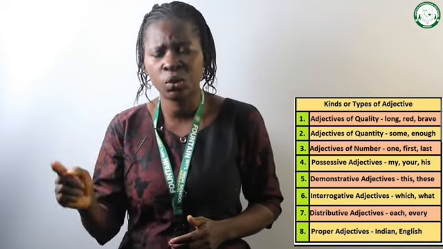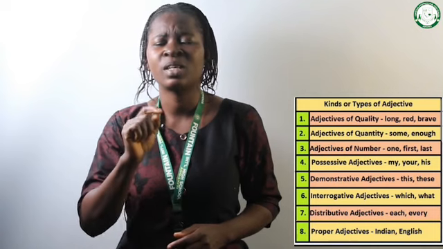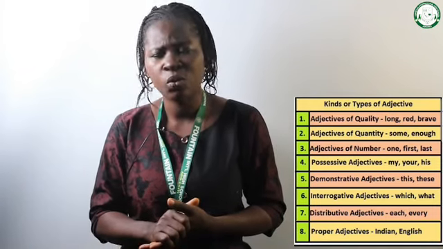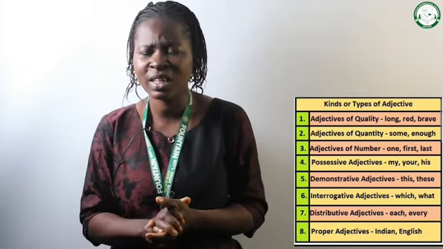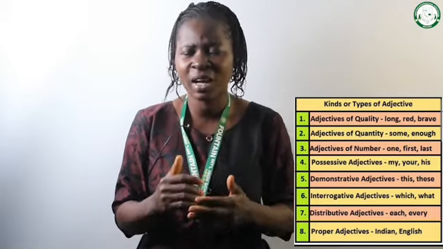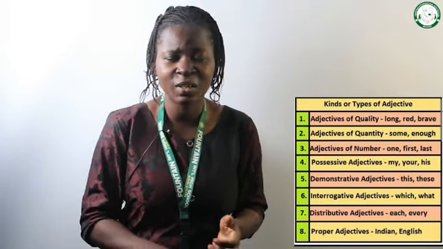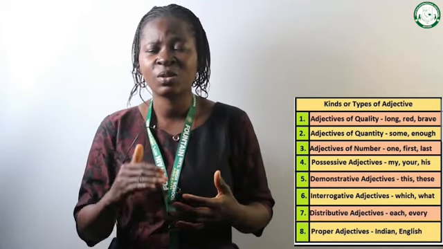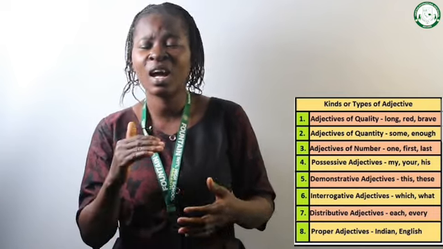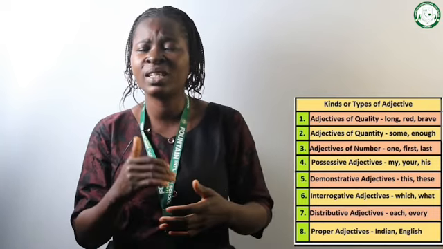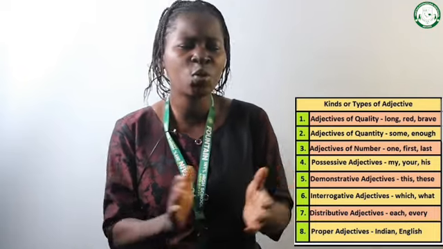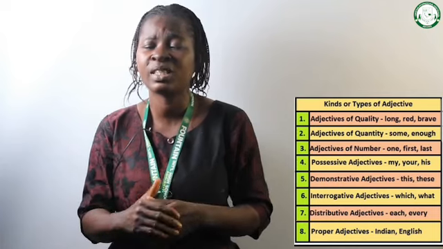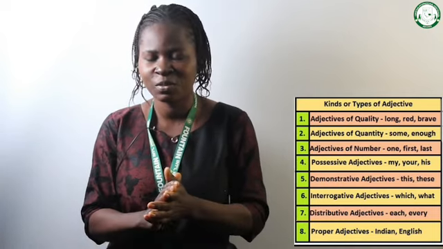This is our school. Our there is a type of adjective called possessive adjective. Once again, let's go back to the types of adjective that we have. We have quality adjective, quantity adjective, number adjective, interrogative adjective, color adjective, and possessive adjective. For the sake of this class, I want us to look at the last one we have for this class, demonstrative adjective.